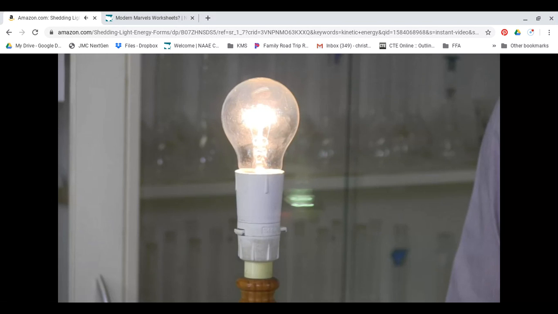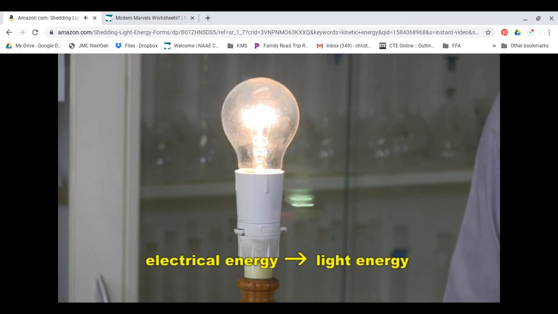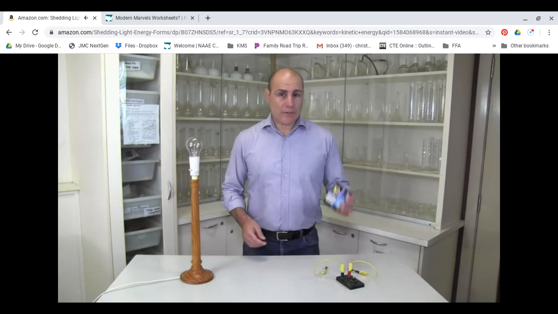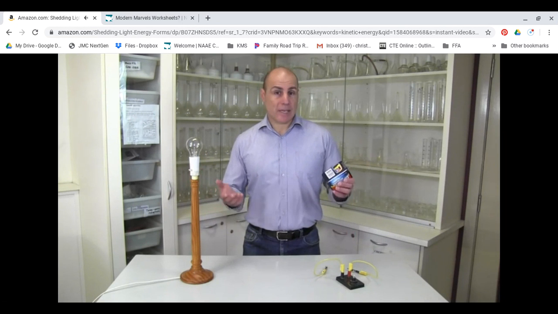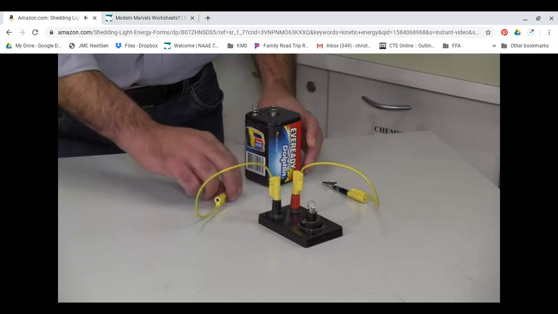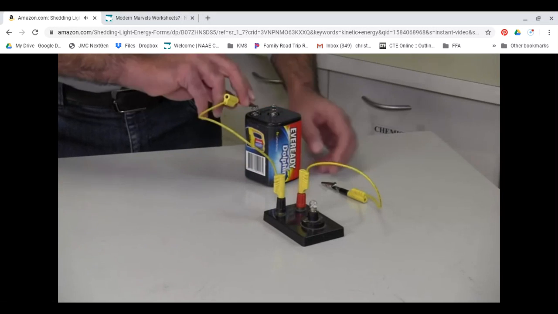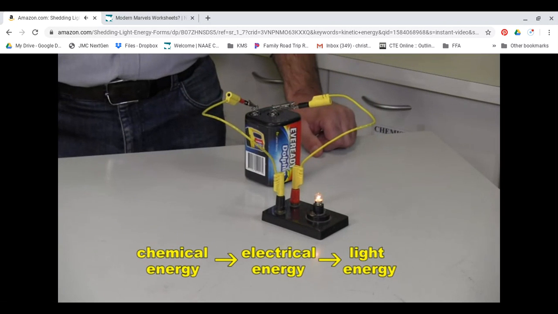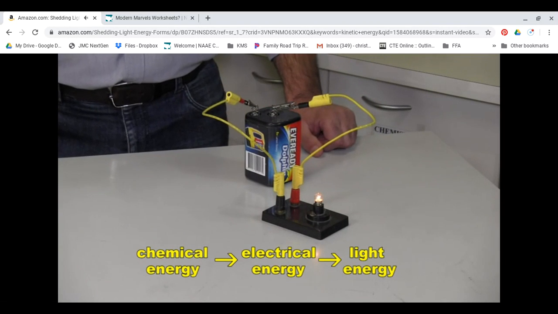We can represent this information in a simple graphical way using an arrow. Electrical energy is transformed into light energy. A battery can produce electrical energy, but where does this energy come from? It comes from the chemicals in the battery that have chemical energy stored in them. So, when a battery is connected to a light globe, the chemical energy in the battery is converted to electrical energy, which is then converted to light energy. Energy can't just appear out of nowhere, it has to come from somewhere.